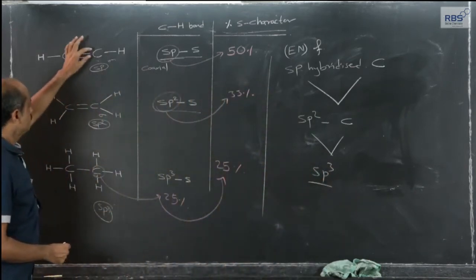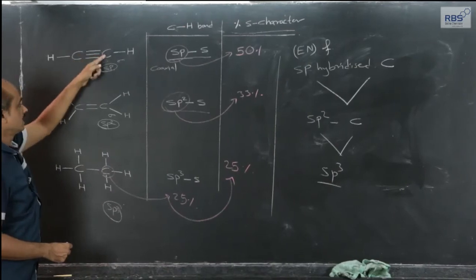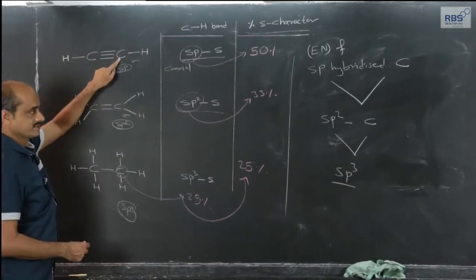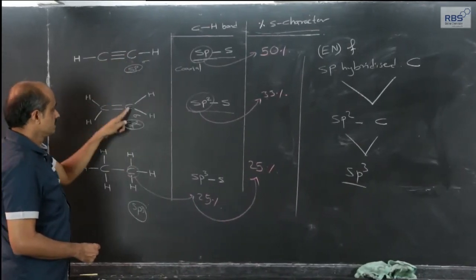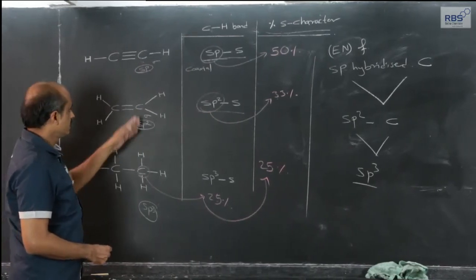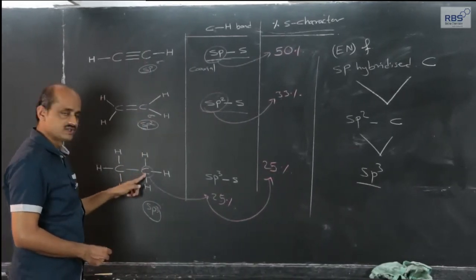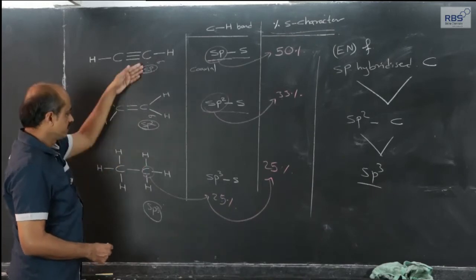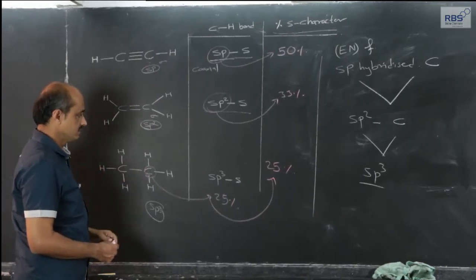So, electronegativity of this carbon among the three will be highest, second will be this, and the electronegativity will be least among these three, sp, sp2 and sp3.